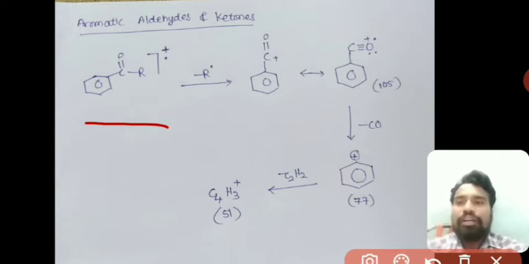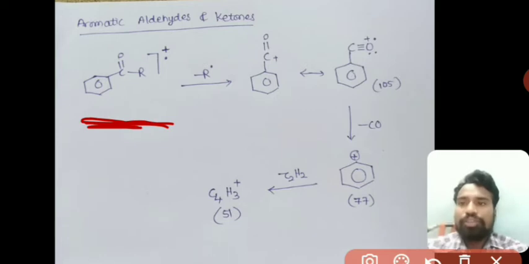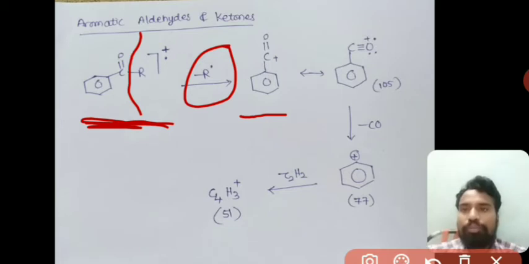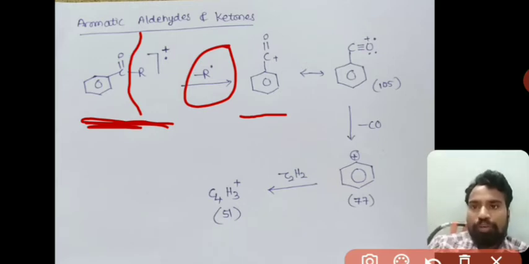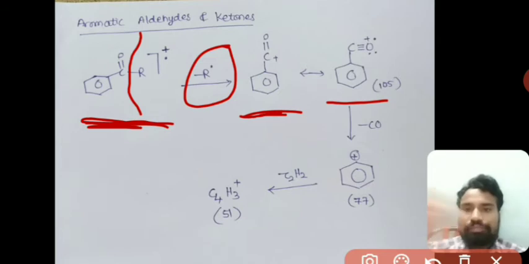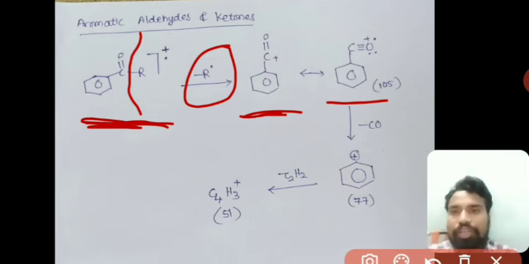So here I have directly written the molecular ion, because this is a radical cation which I have written here, and so this bond will break automatically, as we have discussed previously, right? So the R radical is removed. Then automatically that is phenyl C plus double bond O is formed here, and upon resonance that forms C triple bond O plus.